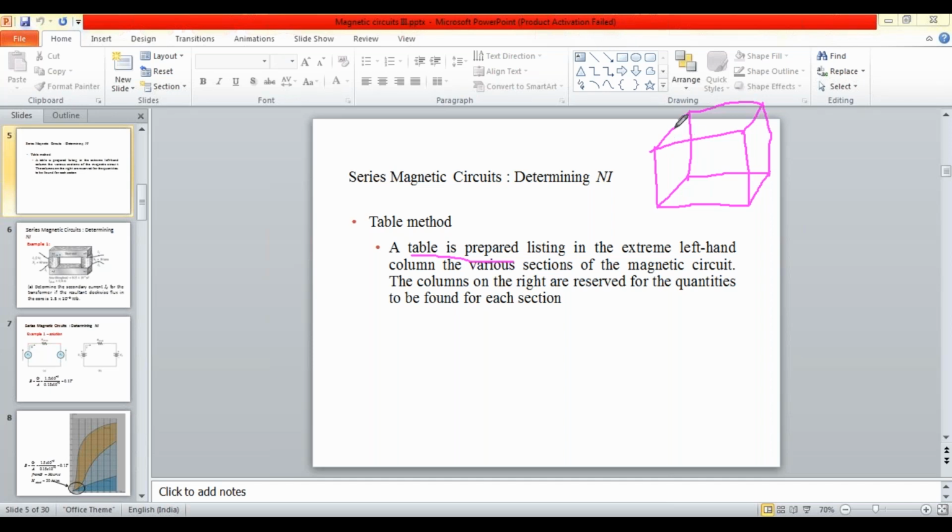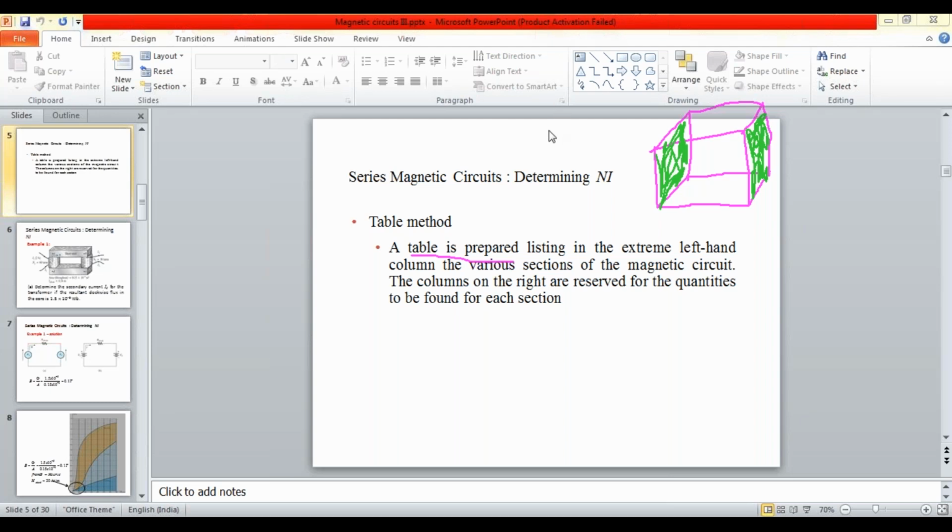For example, this frame is made up of, I'm trying to indicate with a different color, this portion is given with one type of magnetic material, and the side portions of the transformer core are provided with, for example, cast iron.